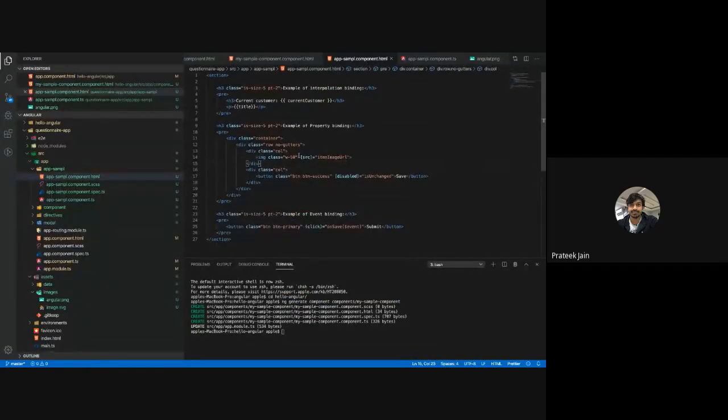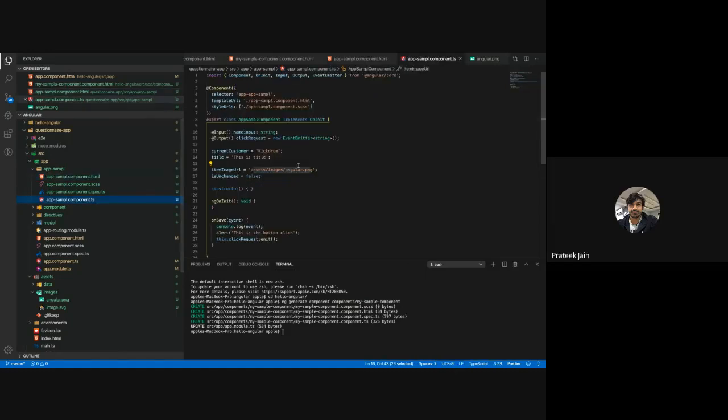What is property binding, simply speaking? Earlier you wrote code with curly braces, here you are using square brackets. You are telling that whenever there is a square bracket inside my HTML, evaluate the string in front of the equal sign, and assign that output to my property. Here the evaluation is done, and the output which came is this string, the path of the image.